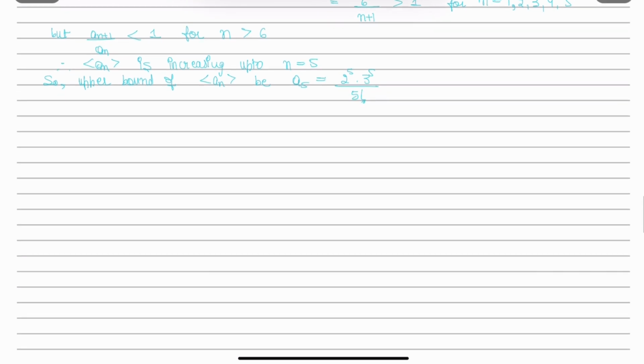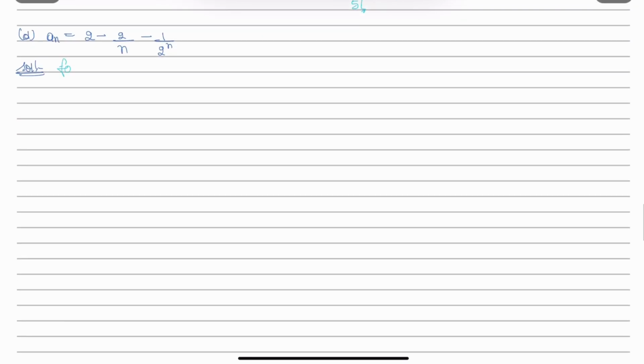Now the next question, a(n) equals 2 minus 2 by n minus 1 upon 2 to the power n. Let us check for the monotonicity first.